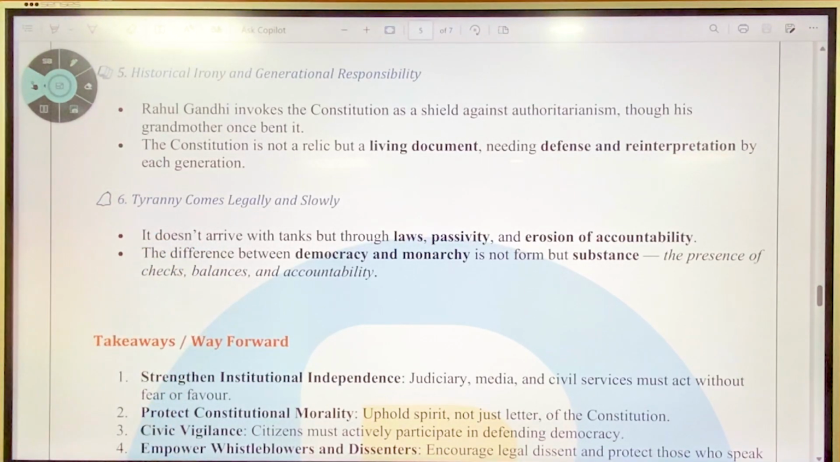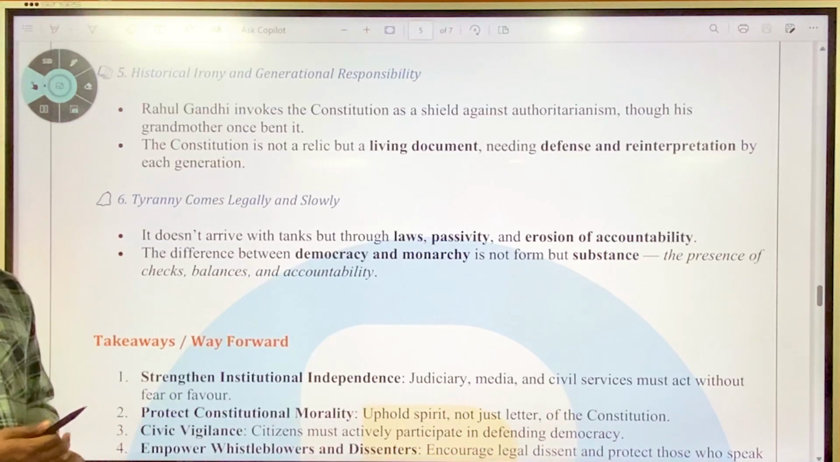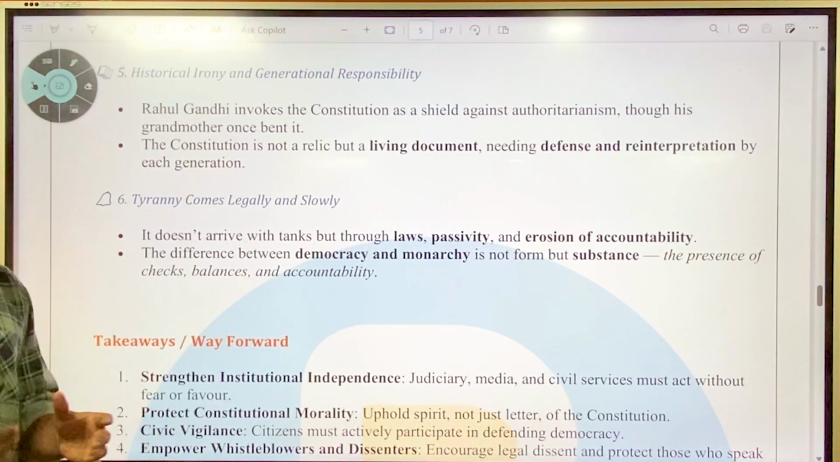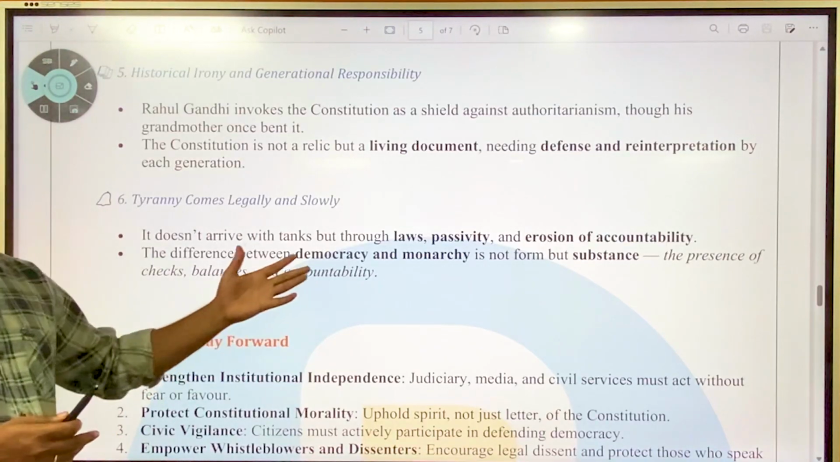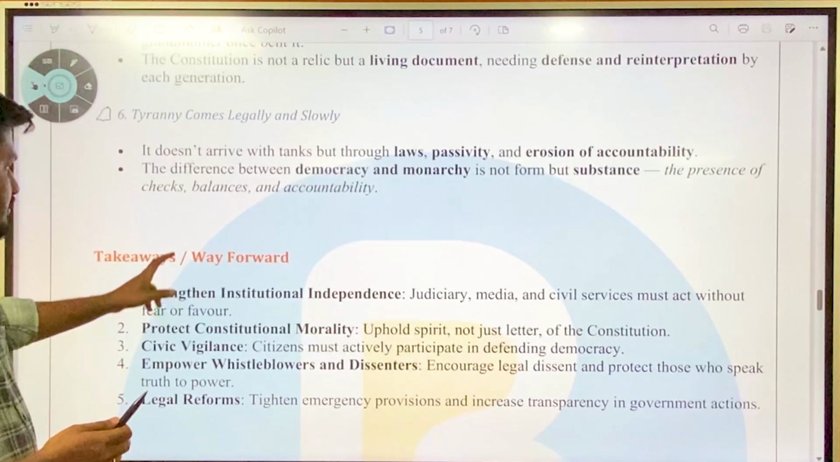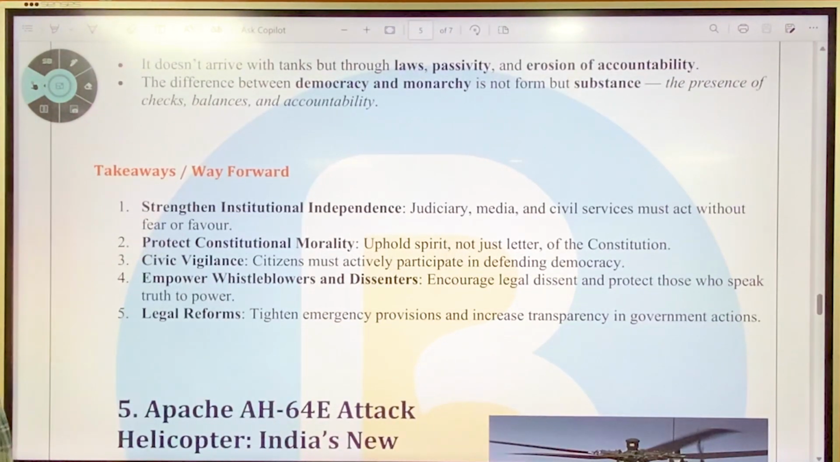And then, the difference between democracy and monarchy is not form but substance. That is, checks and balances and accountability are present in democracy, not present in monarchy. If these checks and balances are undermined or misinterpreted, then it is obviously going to lead to monarchy within democracy. So what should be the way forward then?